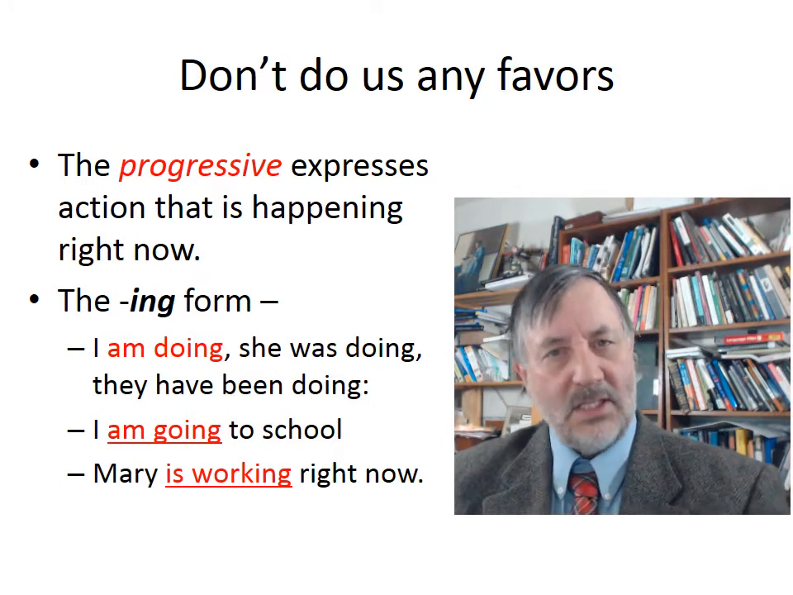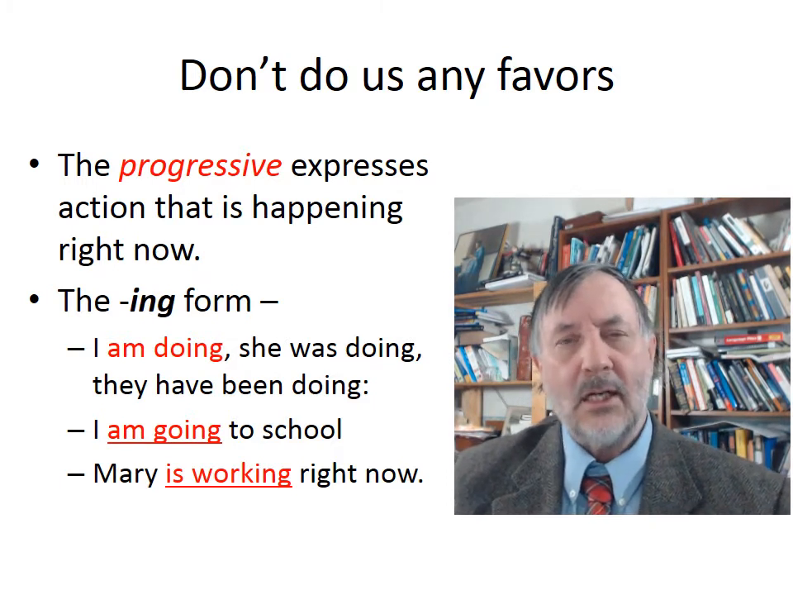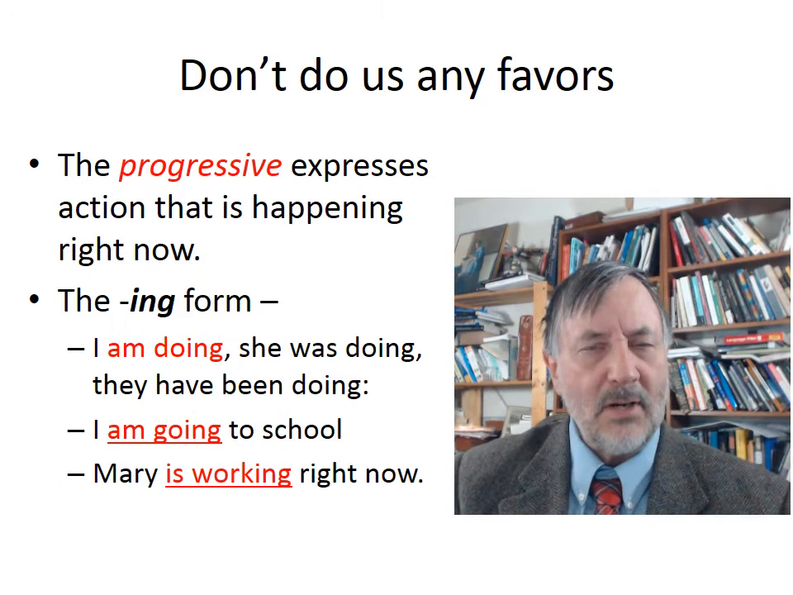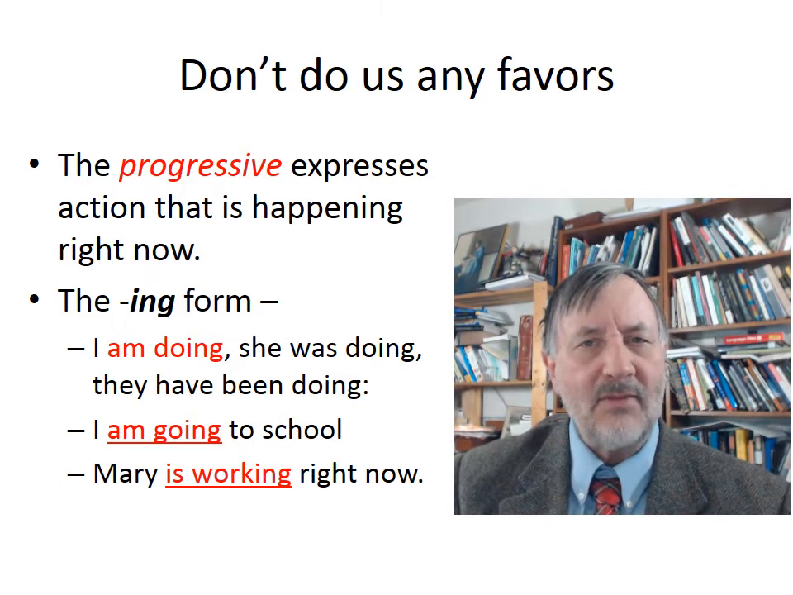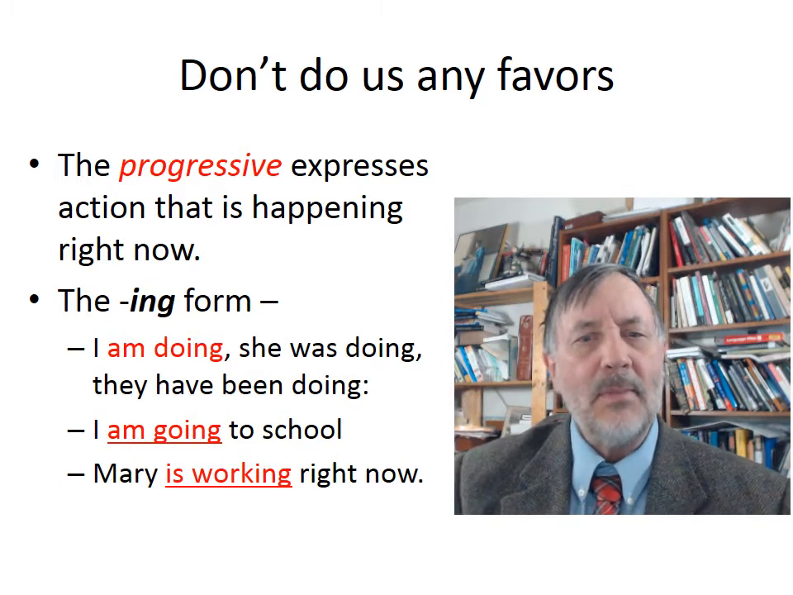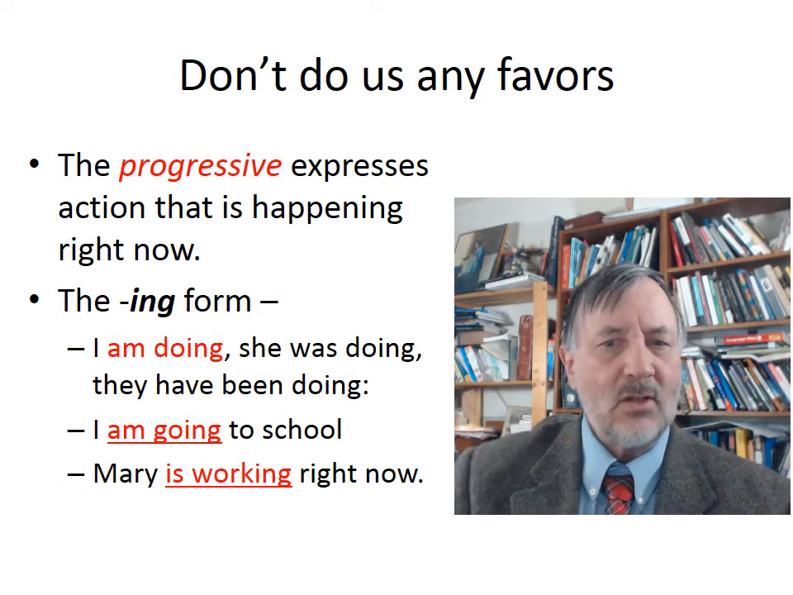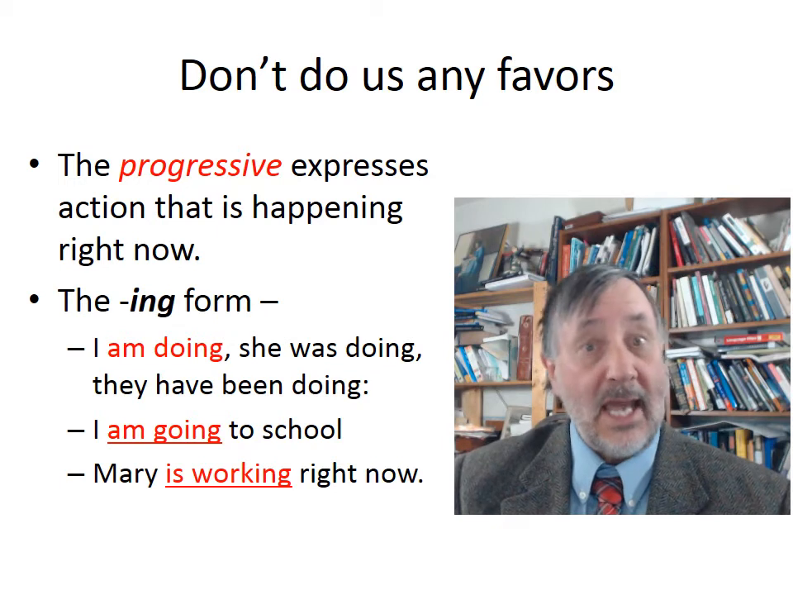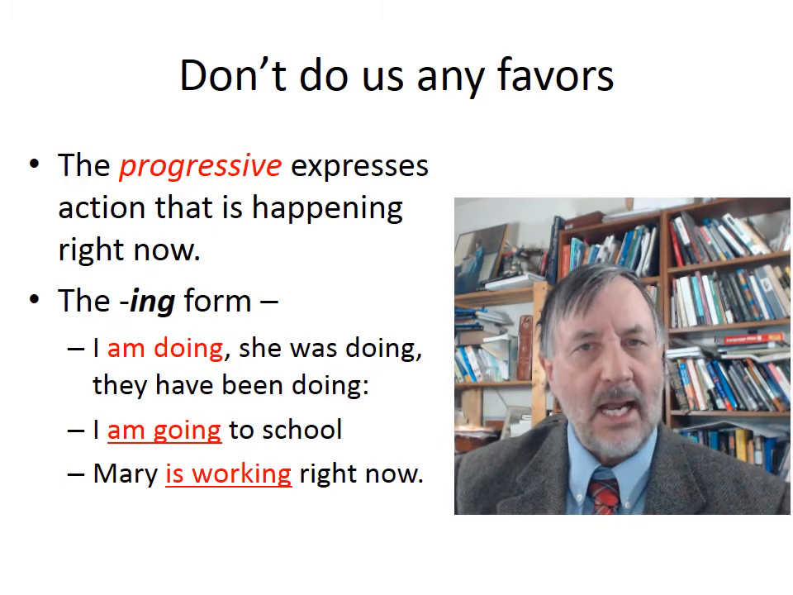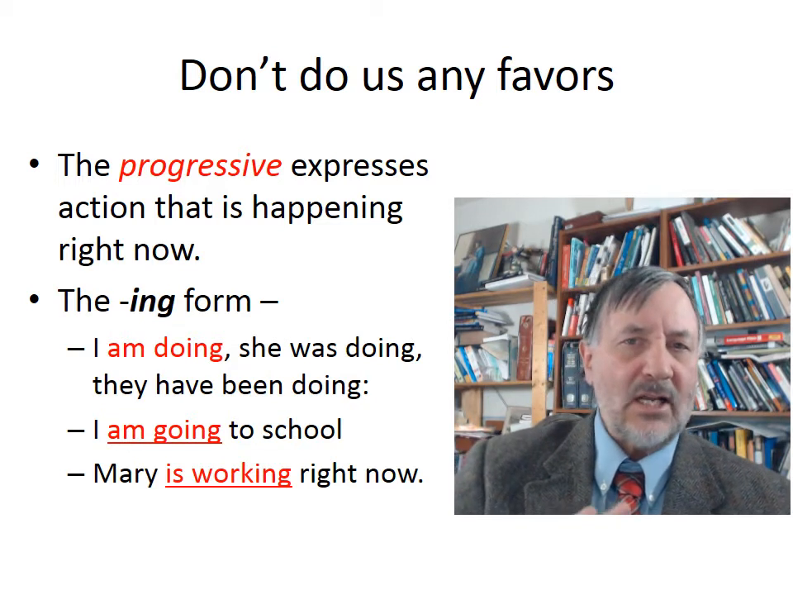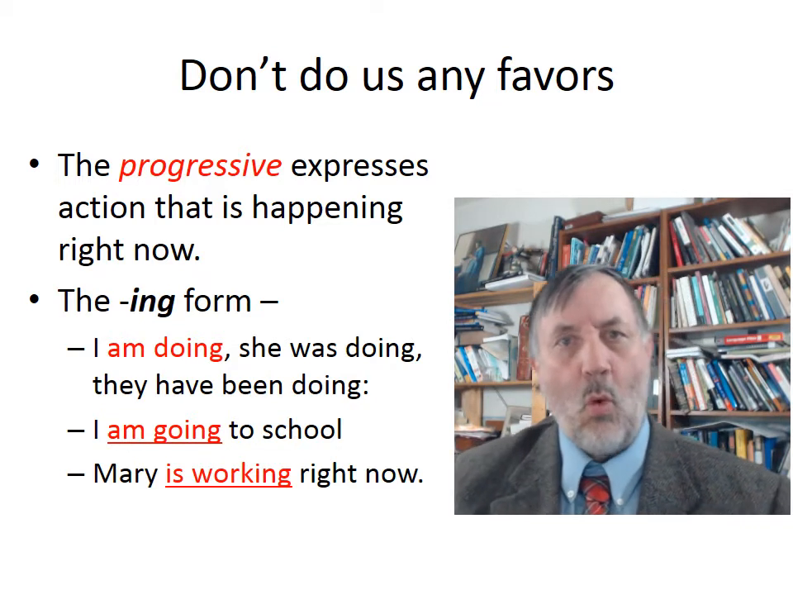English doesn't do us any favors by confusing the whole issue about the present tense, because it's not the present tense, as I said above, that communicates present action, but a form called the progressive. That's the ing form. And so I have some examples here that show you what that is. So I am doing, she was doing, they have been doing, I am going to school, Mary is working right now. So just take a look at one of those.